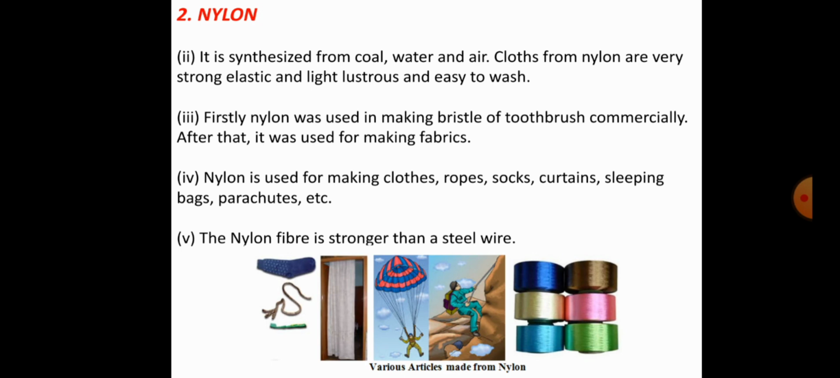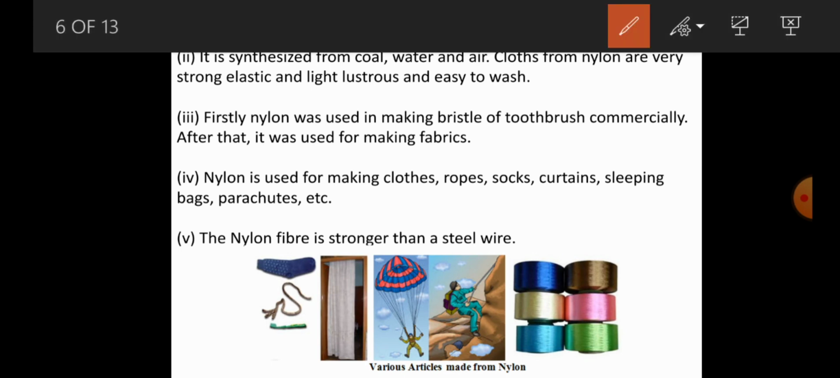Firstly, nylon was used in making bristles of toothbrushes. We used nylon first commercially for the bristles of toothbrushes. After that it was used for making fabrics and other materials. Similarly, we use nylon in making clothes, which we already discussed, and also ropes.